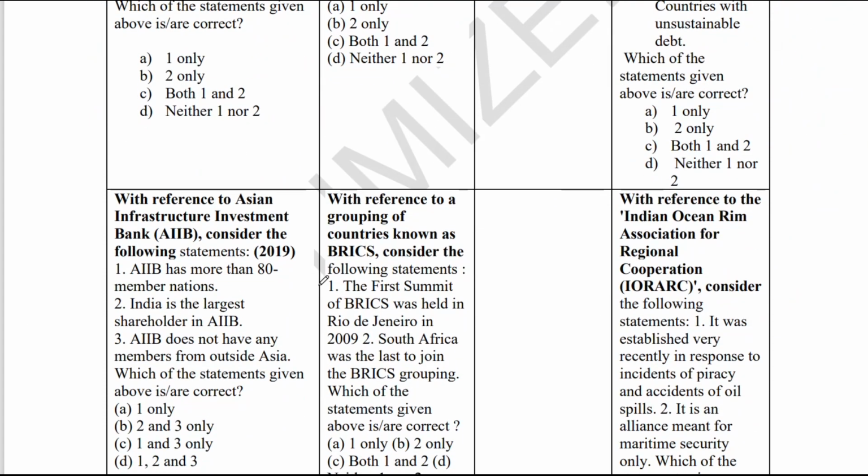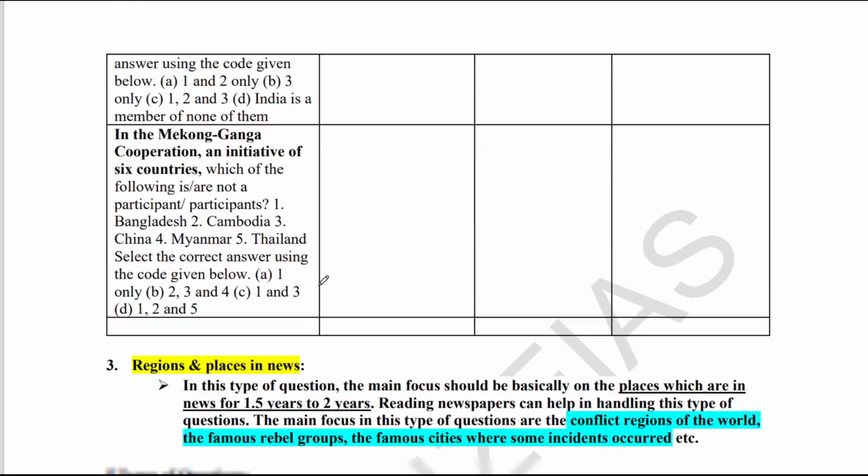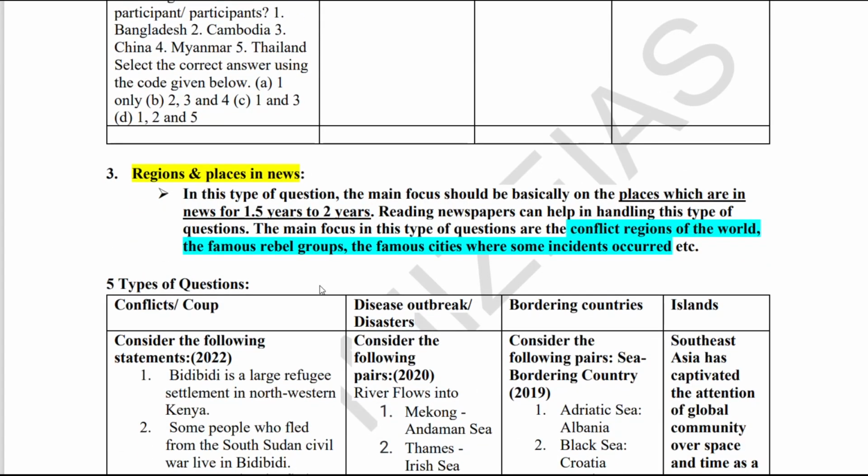Then coming to the next type of question that has come in this section: regions and places. This is one of the toughest, I would say this is the toughest section, and most candidates miss out on these types of questions. If you are not following the current affairs page of the newspaper, it is very difficult, because they are not asking very simple questions from this section. Here also there are 4 types of questions they are asking, in map-based and region-based questions.